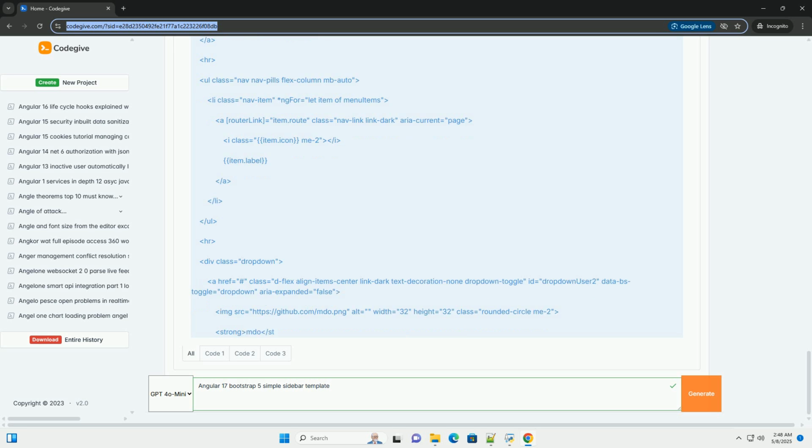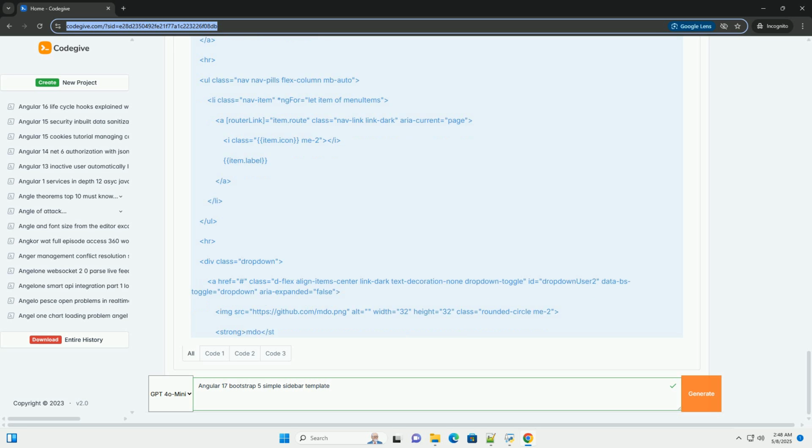Step 8. Update the app component, app.component.ts and app.component.html. Explanation: this is the main layout of your application. We use the d-flex class to create a flex container for the sidebar and the main content area. App sidebar is placed on the left. The header and content are wrapped in a div to be displayed to the right of the sidebar. The margin-left of 280px is important to push the header and content out of the way of the fixed sidebar.